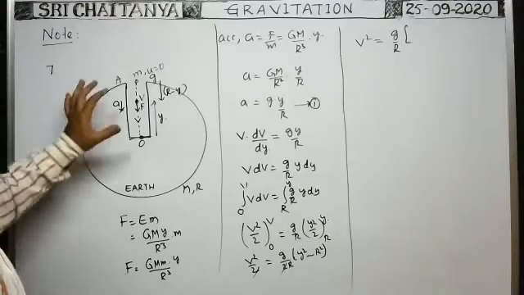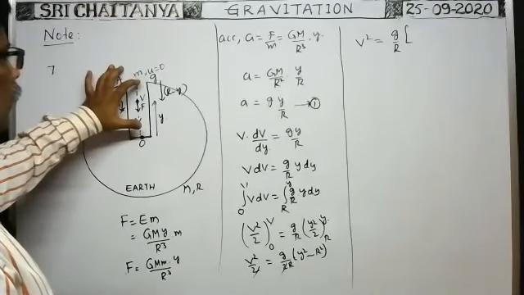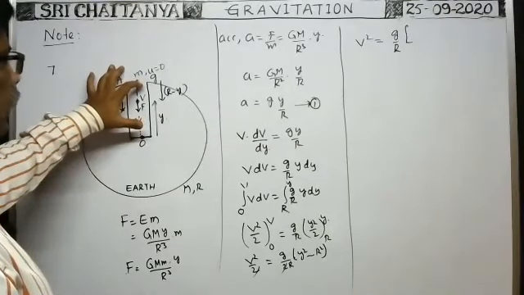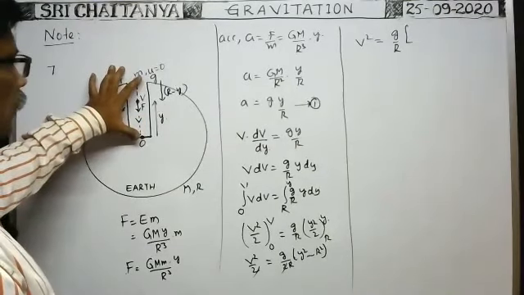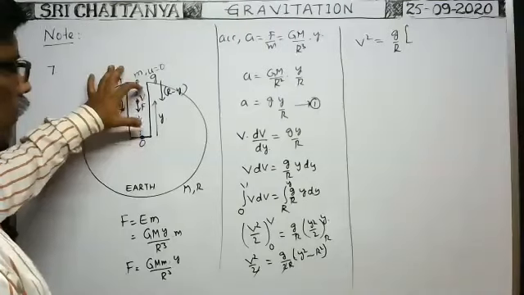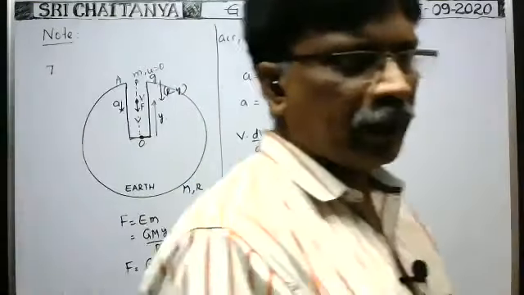Sorry, here I think initially it is R. When it is at a distance, y value varies. One minute.